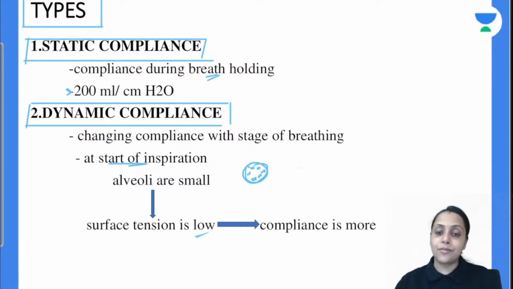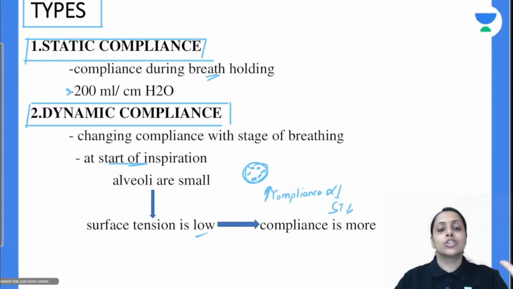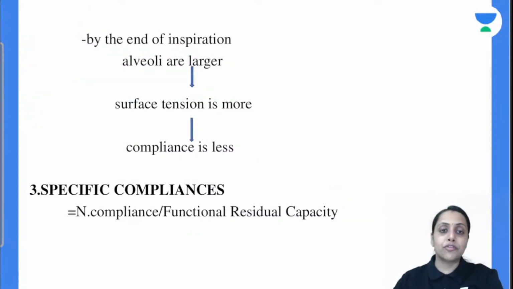तो surface tension overall क्या हो जाएगा? Low हो जाएगा. And we all know compliance is inversely proportional to the surface tension. So surface tension यहाँ पे less है smaller alveoli में, so compliance is more. So at the start of inspiration compliance is more, at the end of inspiration क्या होगा? Alveoli हो जाएगी large, surface tension is more.